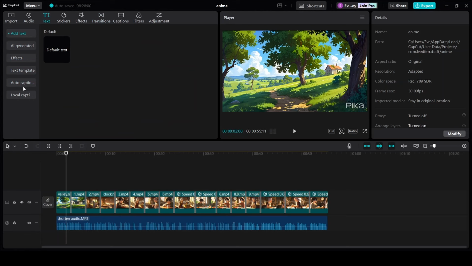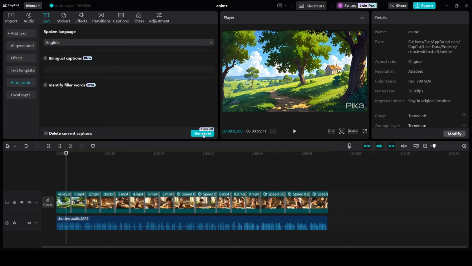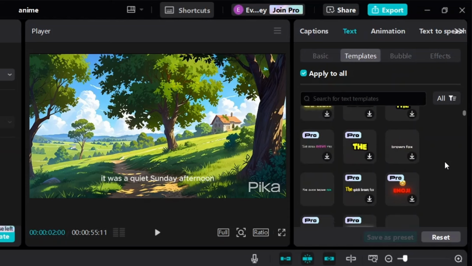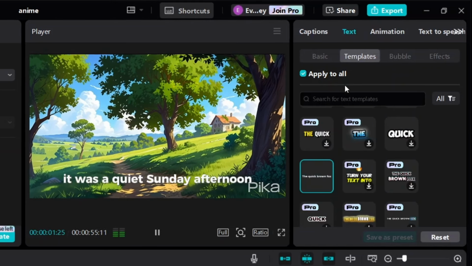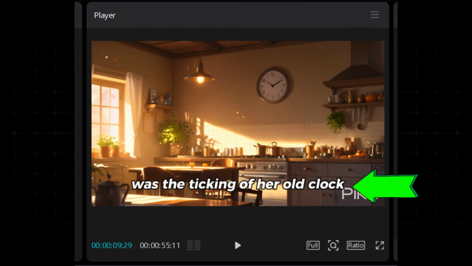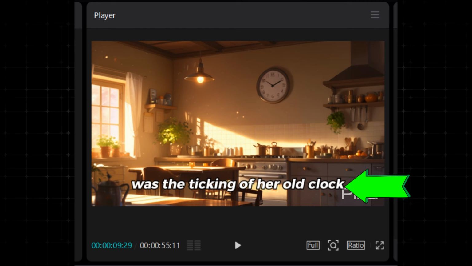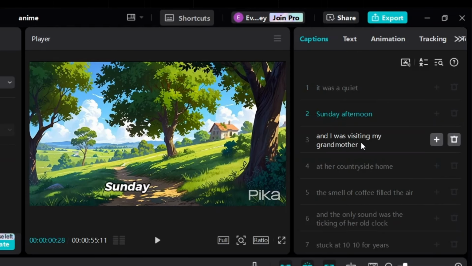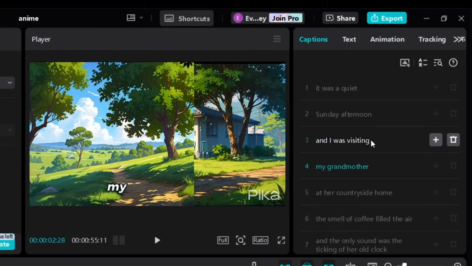Now let's add the captions. Just click on text, auto captions, then click generate. Click here to choose a template according to your liking. You can also change the font and preset style that would better suit your story. I also suggest limiting the words per appearance to a maximum of 4 words by splitting it here so it will look more appealing. Just click on the text where you want to split, then hit enter on your keyboard.